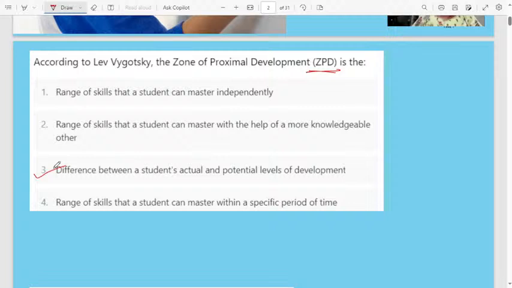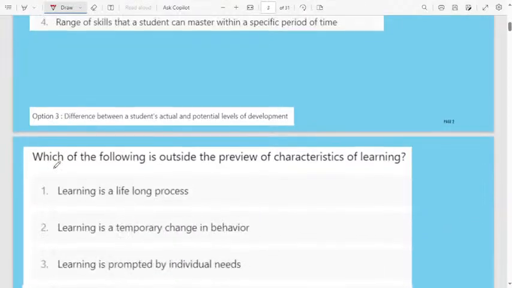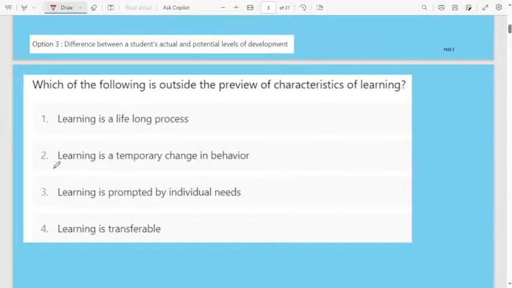What is the actual strength, the knowledge of a particular student? Then after learning, the level of development indicates how much he improved in his learning.